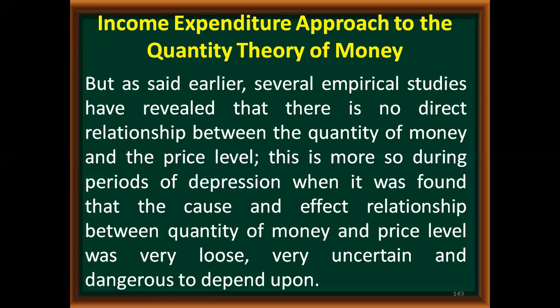That means it is unrealistic, uncertain, and if somebody is relying on this analysis, then it is a very dangerous thing which will cause harm to the entire economy. That is why he said that QTM's analysis that there is a direct relation between price and quantity of money has no practical proof or evidence.